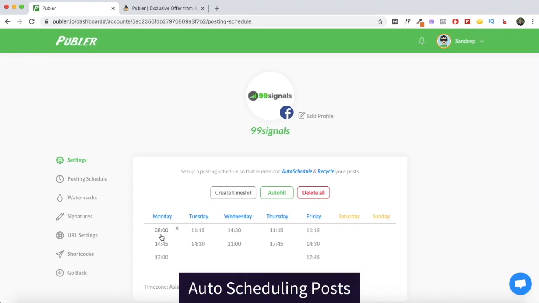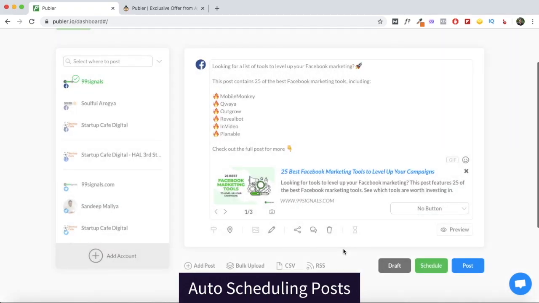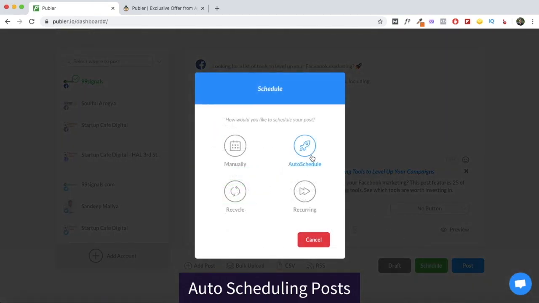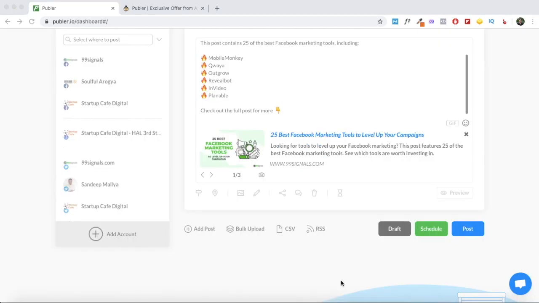So this is the posting schedule that I've set up for my Facebook page, and you can do the same. You can select the number of days that you would like to be active on your page, and you can also select the different time slots. Now once your posting schedule is set up, you can return to the post again, click on the schedule button and select auto schedule, and the post will be queued and it will be scheduled for the next available time slot. So that's how auto schedule works. So once your posting schedule is set up, you can just automatically schedule your content through this particular option. So that's how you post and schedule content on Publer.